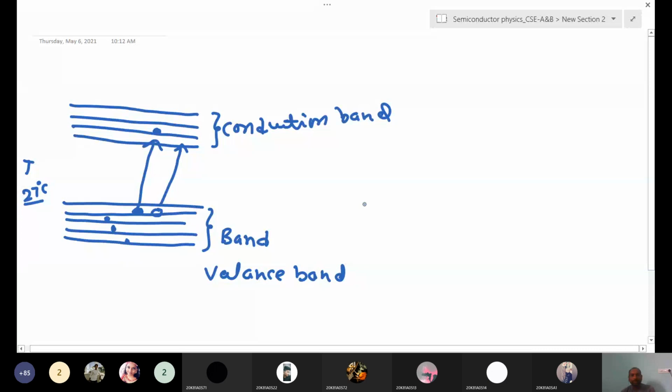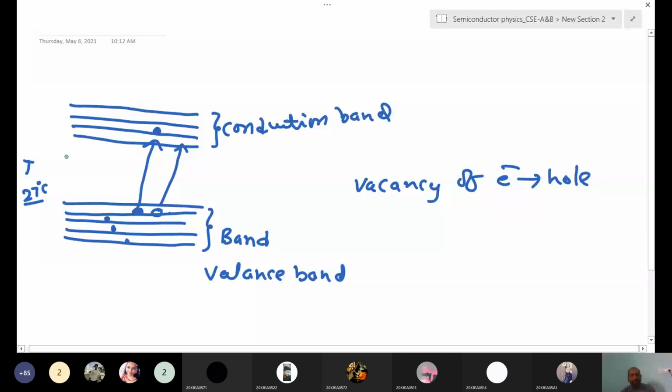What is the definition of a hole? Vacancy of electron. If there is no electron, that we call a hole. The hole concept we will discuss in semiconductors only. If there is no electron, that means some hole is there. So these holes are free. Holes are free in the valence band, and whatever electrons are available in the conduction band, these are free. Is it okay now?